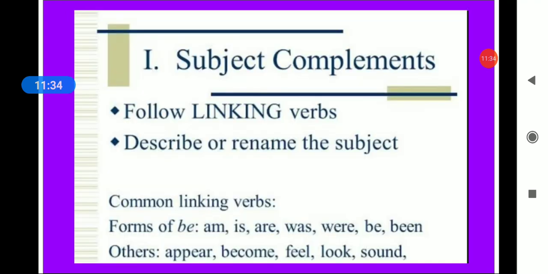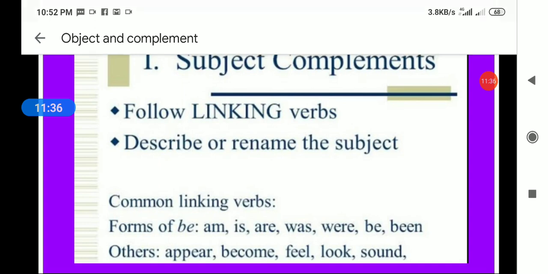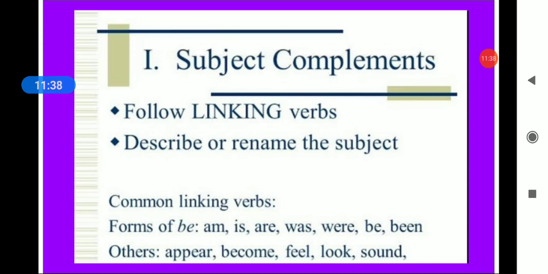Subject complement, they follow linking verbs. Okay, in your object cases, we were not having linking words, but in complement, if you will be seeing the example, you'll observe that they follow linking verbs and they describe or rename the subject.